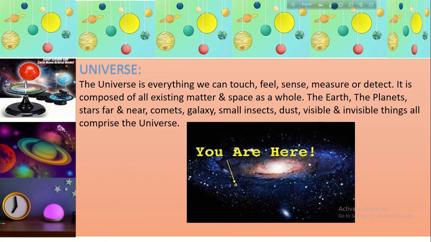And this, including the solar system and astronomical objects, is all the parts of the universe. The universe is everything we can touch, feel, sense, measure or detect. It is composed of all existing matter and space as a whole. The earth, the planets, stars far and near, comets, galaxies, small insects, dust, visible and invisible things all comprise the universe. So we can say the universe is not part of anything, but all the astronomical objects including the solar system are part of our universe.